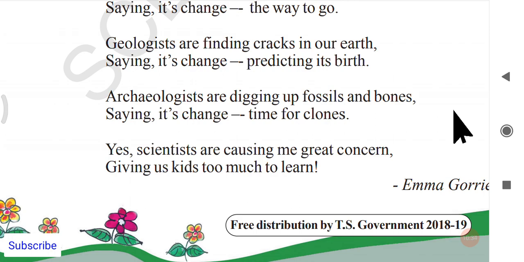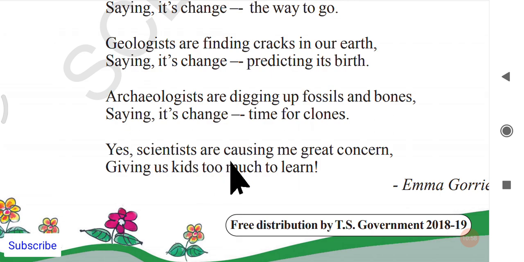They build a wooden structure just with the help of the bones that they find in the digging. Okay, so these are called clones. Cloning, in the sense, is making one new type of animal with the help of its bones or its shape or its image. Okay, next. Okay, finally she is concluding.